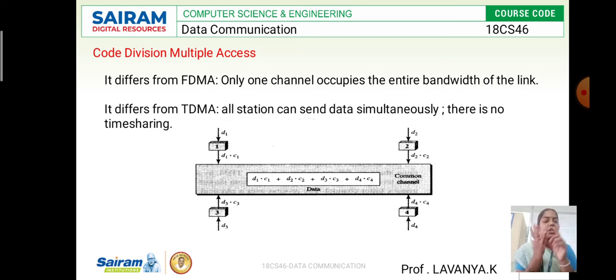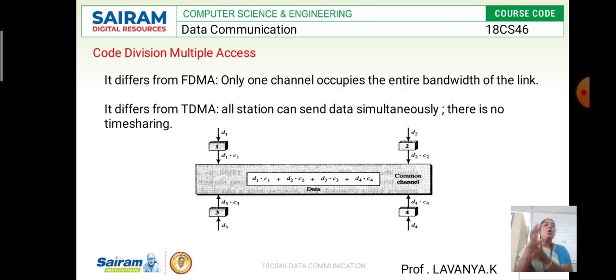Suppose we use the Kannada language. Kannada language is the code, and whatever words we put out by using that language, we call that the data. Like that, each station has data as well as code. And this common channel is used by the 4 stations, so the 4 stations' data as well as code are carried in that particular common channel.